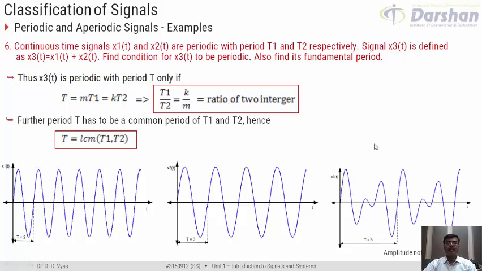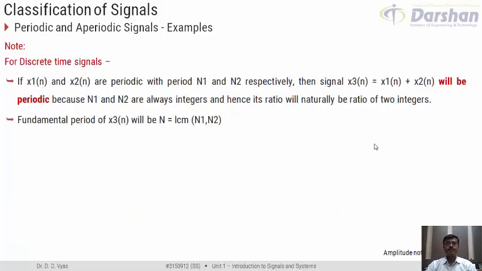So, we can understand better now that if the ratio of T1 and T2 is basically the ratio of two integers, then the resultant signal would be periodic, and its period would be the LCM of T1 and T2. If required, you can pause the video here, go through the discussion once again, and I am sure you would not find it difficult to understand. Right? If it is true, let us move on to the next slide.